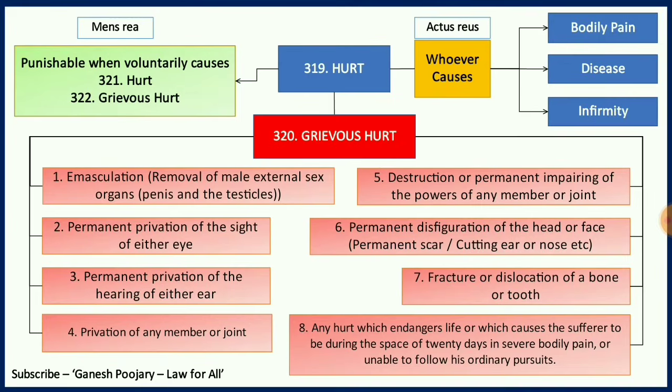The second act is permanent privation of the sight of either eye. That means losing the sight of both the eyes for the rest of the life. If anybody is causing that, that is also grievous hurt. Likewise, the permanent privation of the hearing of either ear. Losing the hearing capacity of both the ears for the rest of the life is also grievous hurt, as far as the third point is concerned.